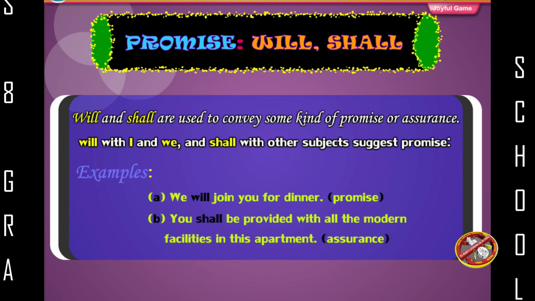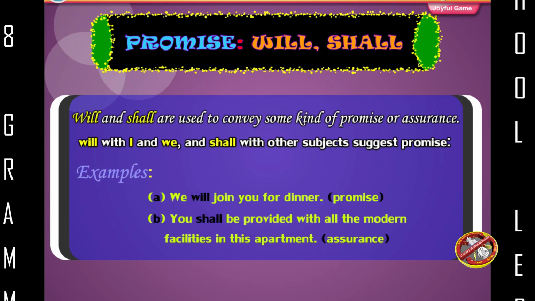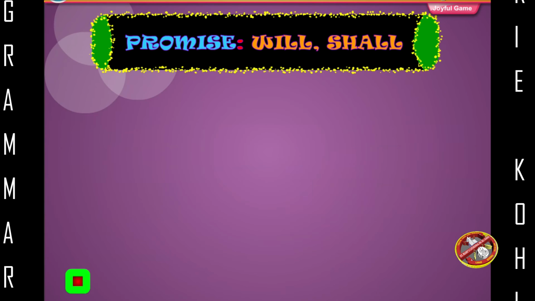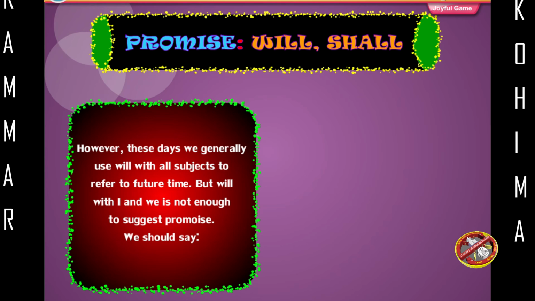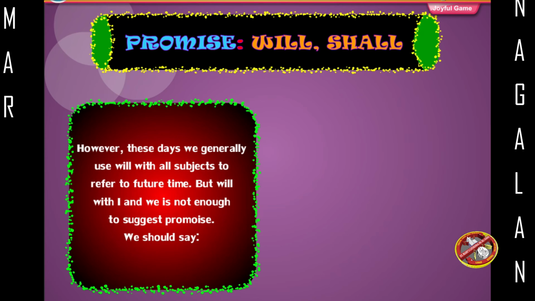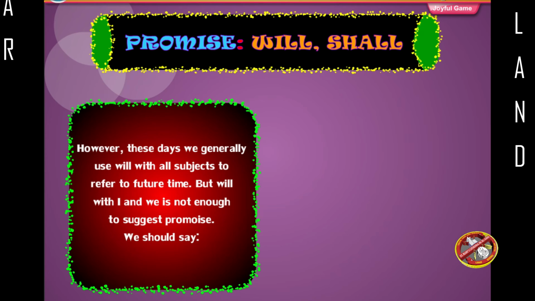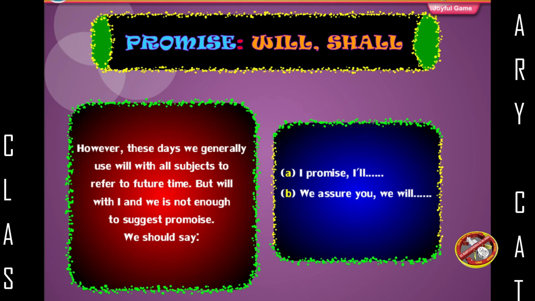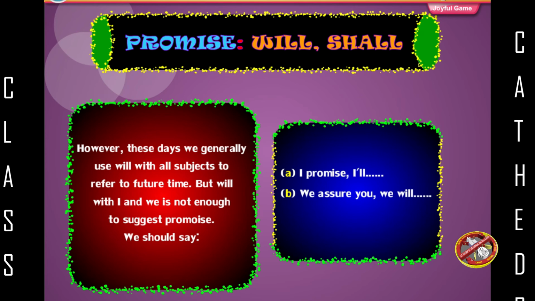You shall be provided with all the modern facilities in this apartment. Assurance. However, these days we generally use will with all subjects to refer to future time. But will with I and we is not enough to suggest promise. We should say, I promise I'll, we assure you we will.